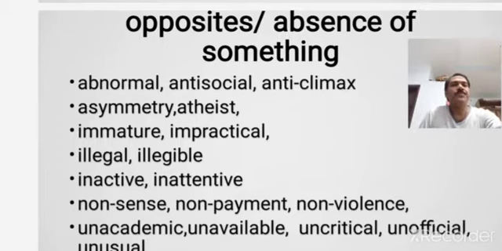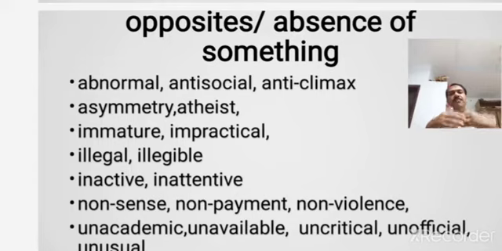Here, one of the important groups of prefixes is where the new words are formed and the new words are opposites of the existing words, and the new words also indicate sometimes the absence of something.